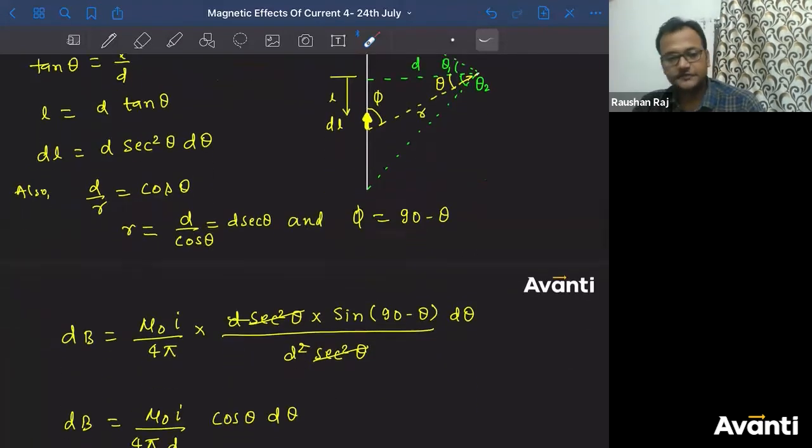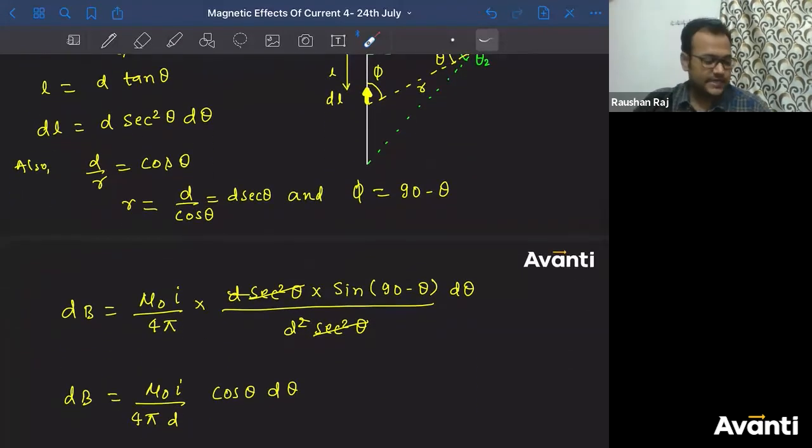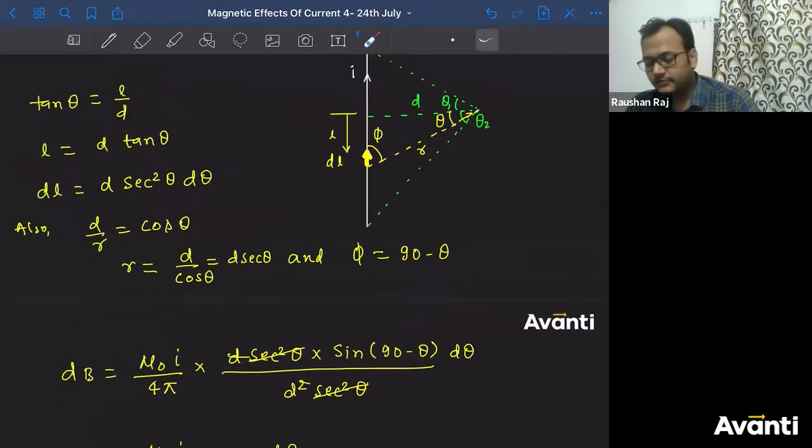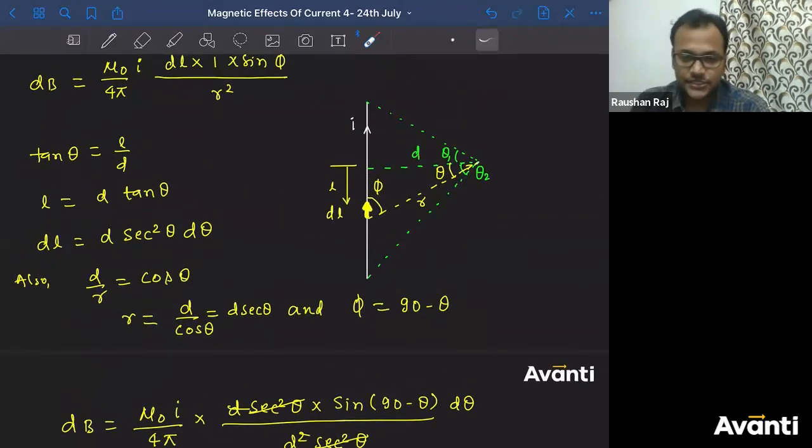Guys, click yes if you have understood this part. Please click yes if you have understood this part. अगर यहां तक समझ में आई बात तो प्लीज क्लिक यस. ठीक है, बहुत बढ़िया. Now let us move on to, one sec. दोनों sec square कैंसिल होगा ना इधर. Sec square theta, both of them will get cancelled.